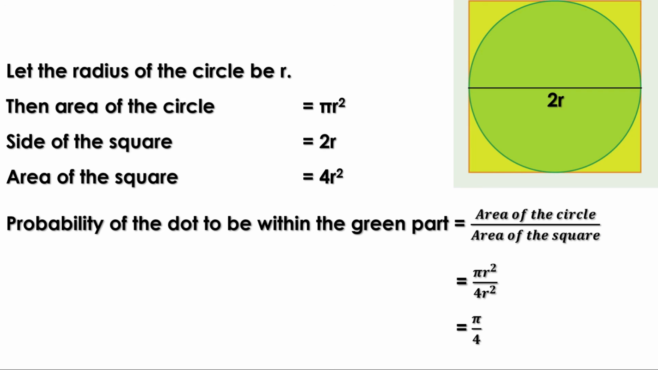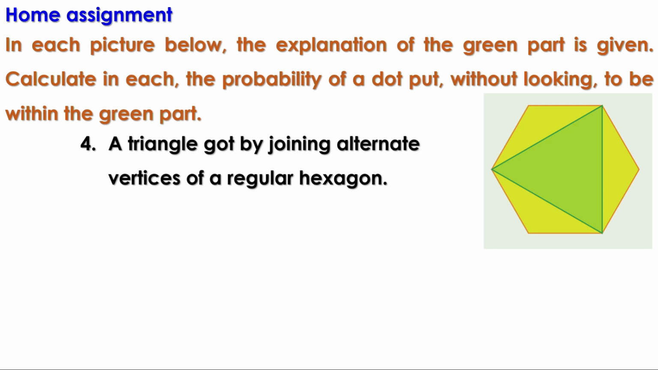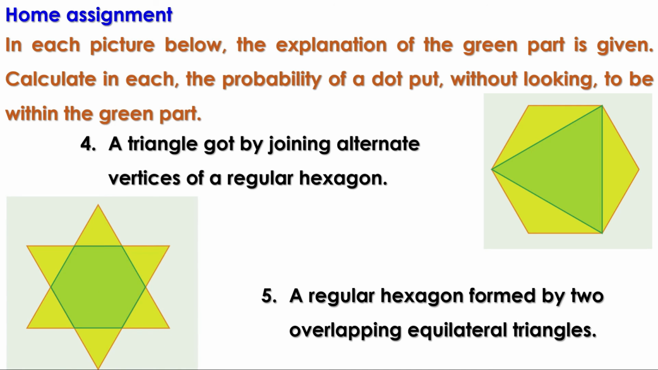Now there are some homeworks. In each picture below, the explanation of the green part is given. Calculate in each the probability of a dot put without looking to be within the green part. First one is a triangle got by joining alternate vertices of a regular hexagon. Next, a regular hexagon formed by two overlapping equilateral triangles.